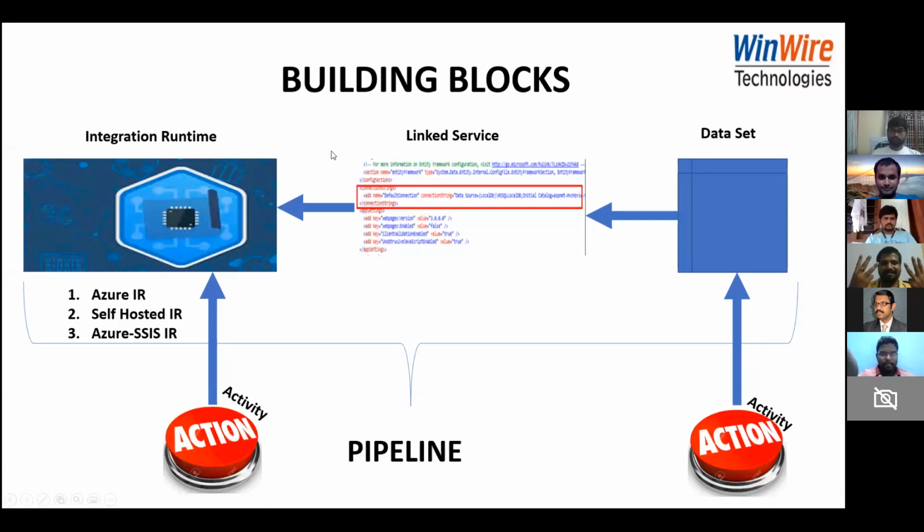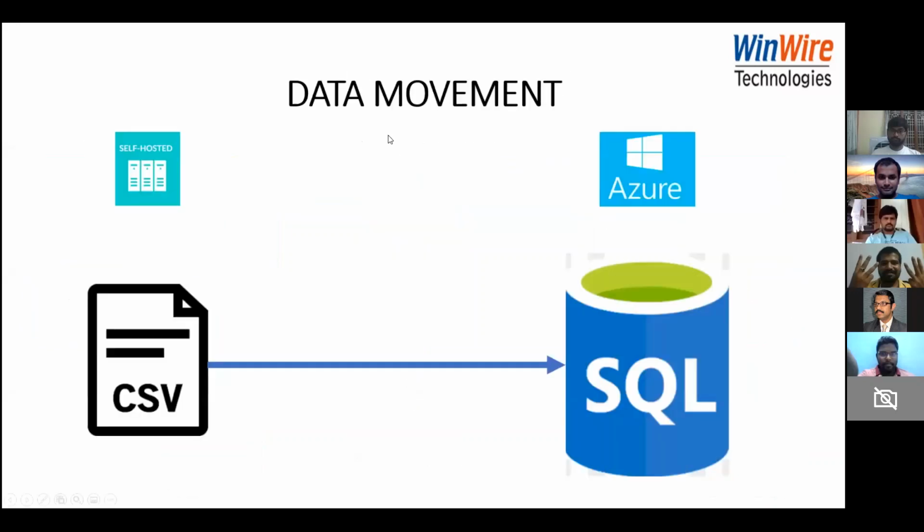Now that we have discussed some of the basic concepts, I would like to start the hands-on, because I think that is more important if you want to run any tool. The pipeline that we'll be designing is pretty simple. We have a CSV file stored on my local machine, or self-hosted machine, and we want to move the data from this CSV file into a table which is on the cloud, that is, an Azure database. So let's see how it's done.